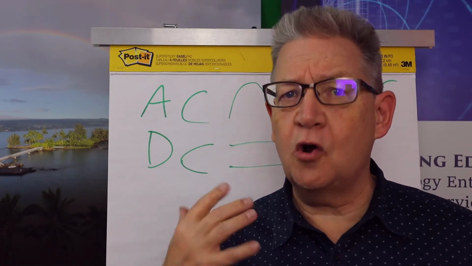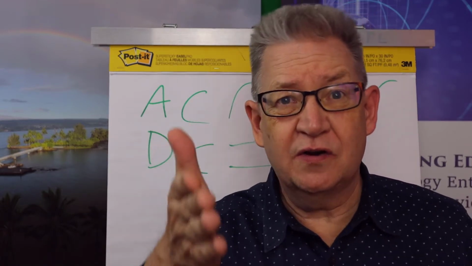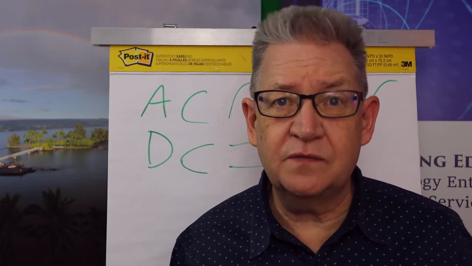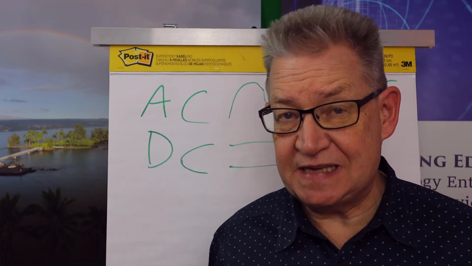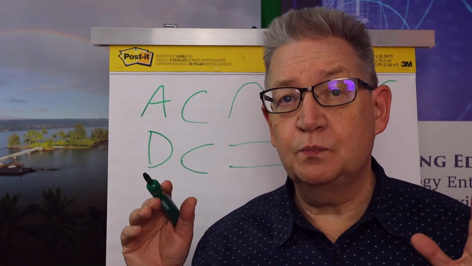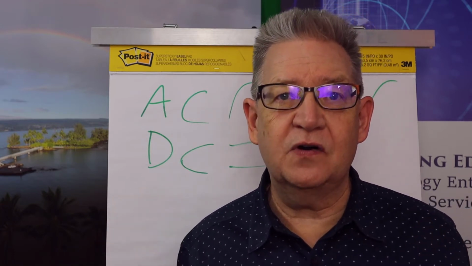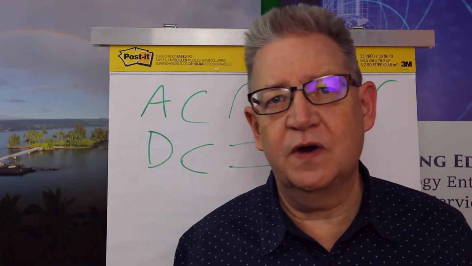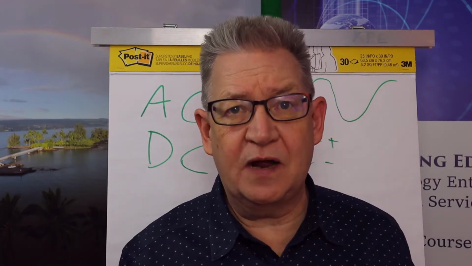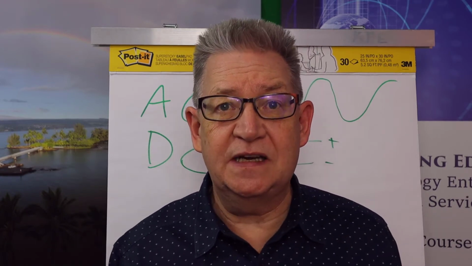So when I say that all of your appliances, your camera, your cell phone, so forth, all those things actually run on DC, to plug them into the wall, you have to convert from AC to DC. And there's a whole process that we're going to do in another video of how you go about making that conversion from AC to DC.